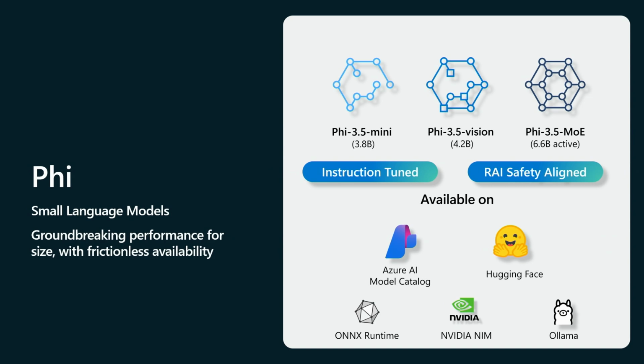Now, the latest Phi 3.5 Mini, Vision, and MOE models were released earlier this year. They were all instruction-tuned, fully safety-aligned with our responsible AI principles. These models were published under the MIT license, which is well known for its simplicity and permissiveness. They are available in the Azure Model Catalog and Hugging Face, and there are other variants available that work with ONNX Runtime, NVIDIA's NIM, and Ollama, which enable these models to operate across a variety of hardware platforms.